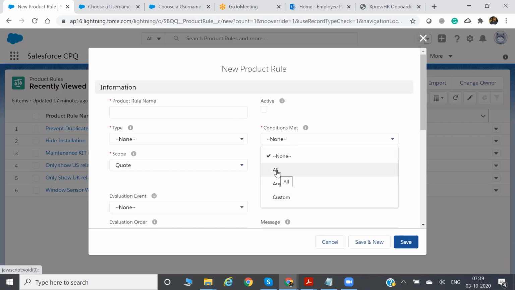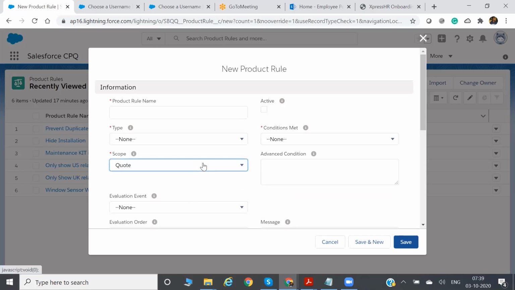That means condition 1, condition 2, condition 3. So condition 1 and condition 2 and condition 3, all conditions. Any means OR, anyone. So this or this or this. Custom means all plus any. So this is condition met.